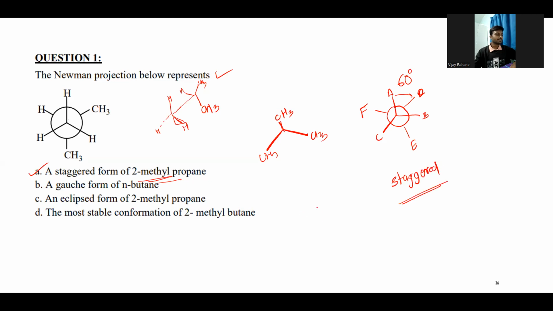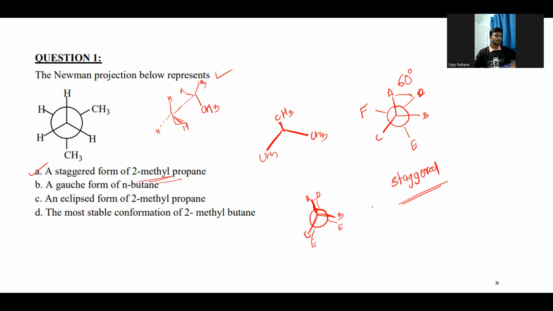And the eclipsed one is, if the front carbon atom is like this, and the backside groups are on the same direction, right? So if you see, there is no angle. It is exactly behind this one.